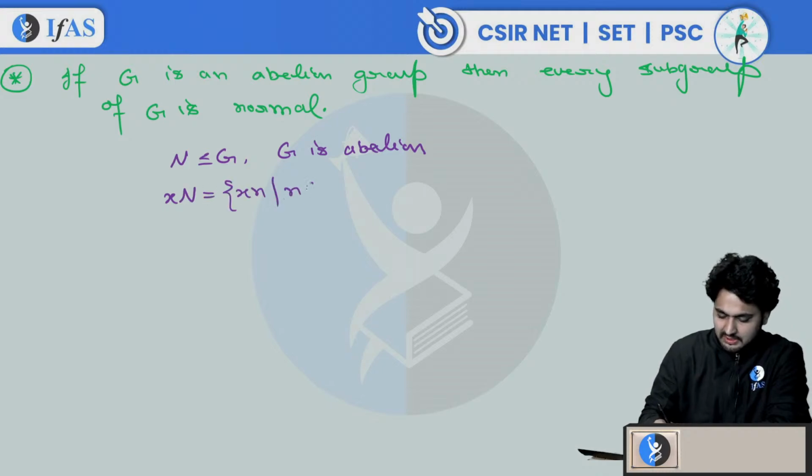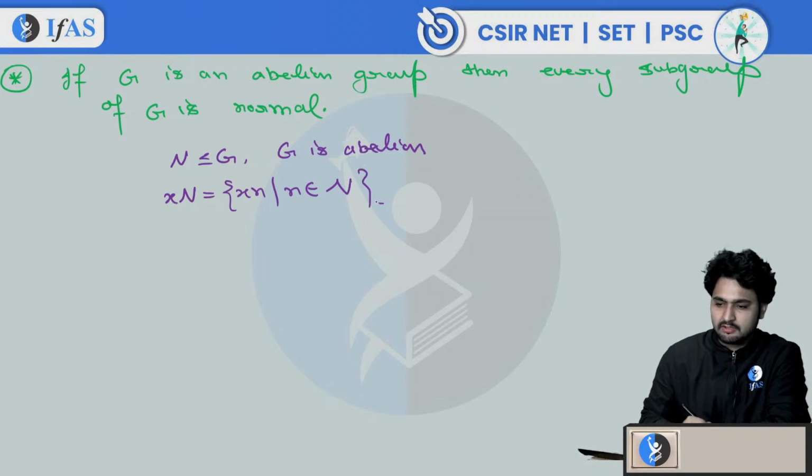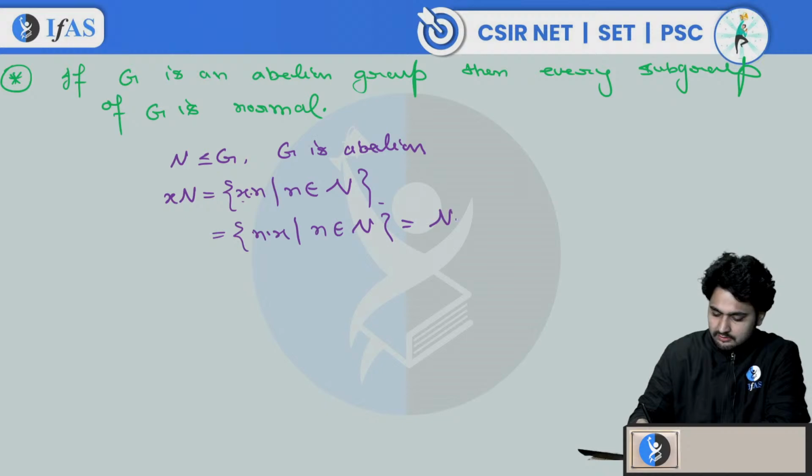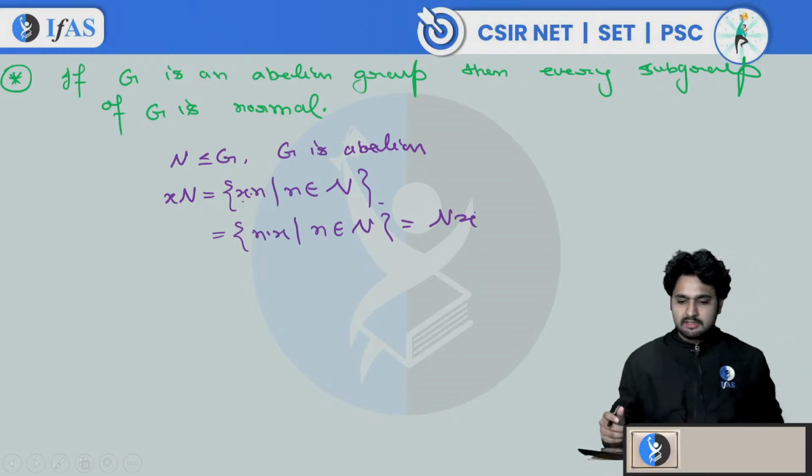xn, where n belongs to N. This is how it is defined. Correct or not, right? Since it is an abelian group, we can write x into n is the same as n into x, where n belongs to N. Now it is nothing but the right coset Nx. Every left coset is the same as the right coset.